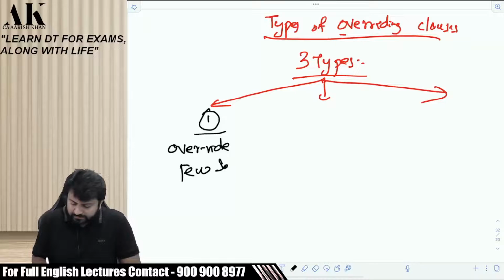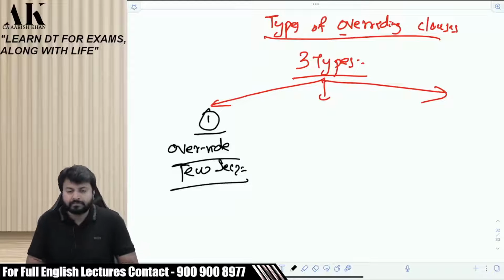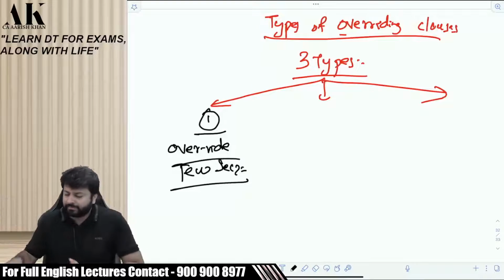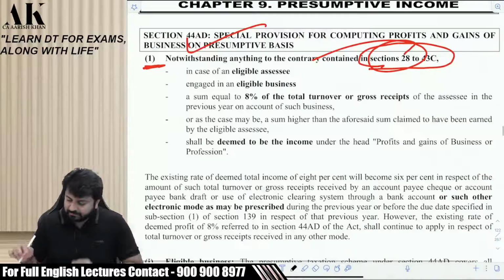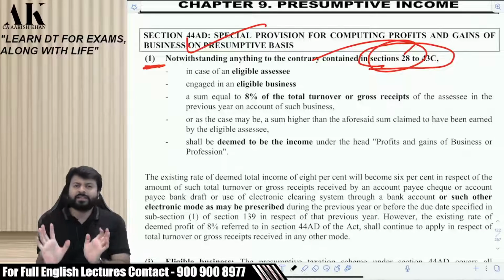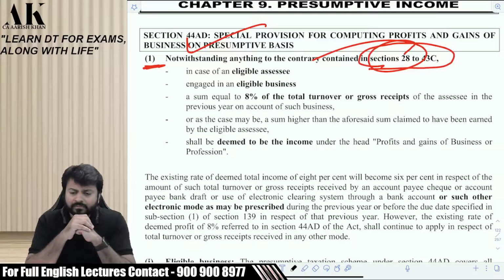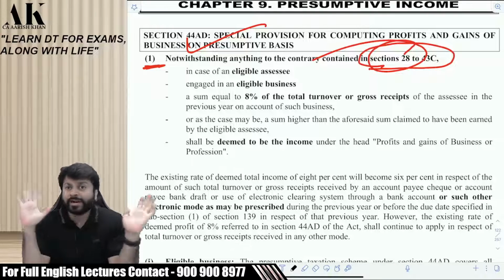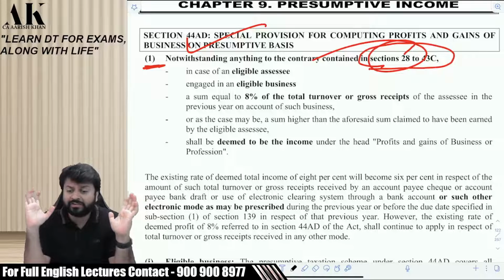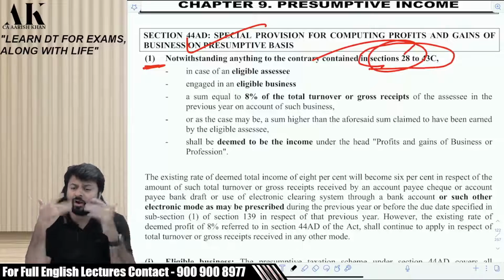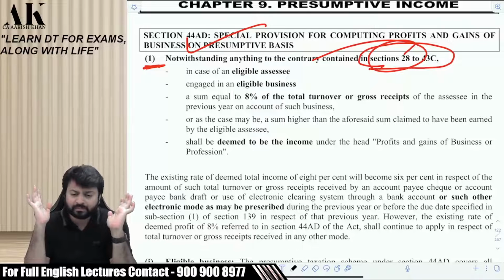few sections. It means this section now will override few sections of the income tax law. The way you can see over here. Can I say 44AD overrides around 15 sections of income tax law? It does not override the entire income tax law. It only overrides 15 sections from 28 to 43. It means from 28 to 43 it will not operate now. Right?